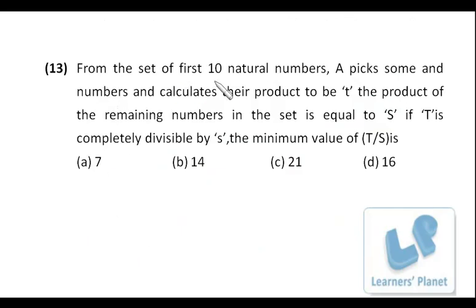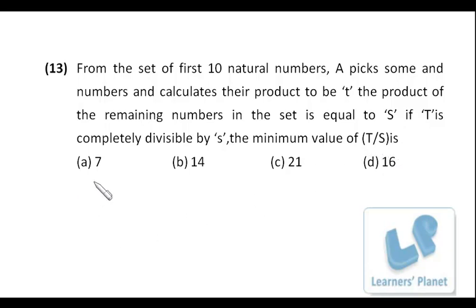From the set of the first 10 natural numbers, A picks up some numbers and calculates their product to be t. The product of the remaining numbers in the set is equal to s. If t is completely divisible by s, the minimum value of t by s is? Precisely, t by s is an integral value, because t is completely divisible by s, and we have to find the minimum value of t by s.